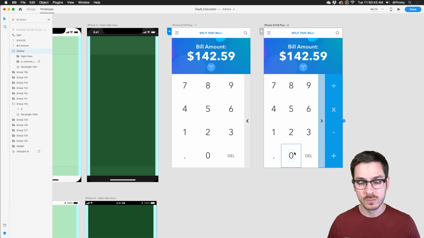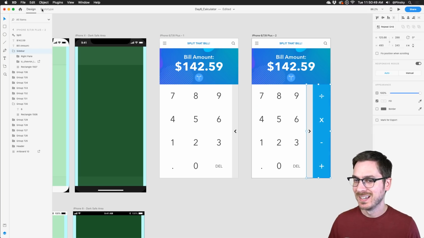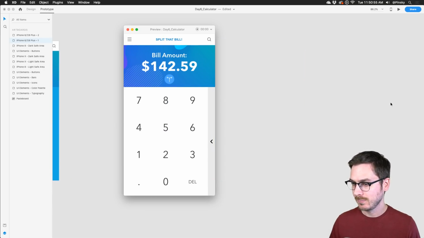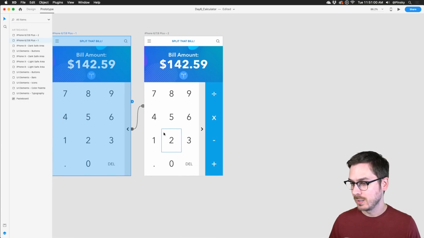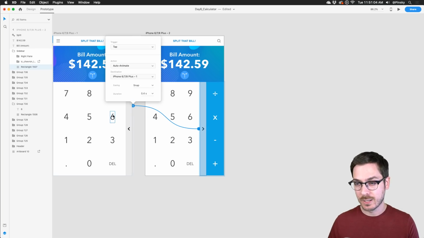And XD is going to do its best to animate that, and it should work pretty well if I'm thinking about this in my head properly. So with that done, I'm going to select the first artboard, press the play button at the top of my application, and if we press this, it slides out. And what we can do, we can hop back over here, grab this one, wire it back to the first artboard. It does maintain all those properties.